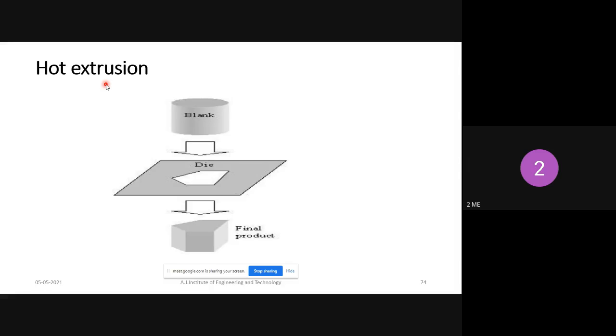Next, hot extrusion and cold extrusion. I already mentioned hot extrusion is nothing but the metal is heated beyond the recrystallization temperature. So hot extrusion requires less force to deform the metal, but in cold extrusion more force is required to deform the metal. Why? Because it is in cold condition, so more force is required. But an oxidation problem may occur in the hot extrusion process compared to the cold extrusion process.